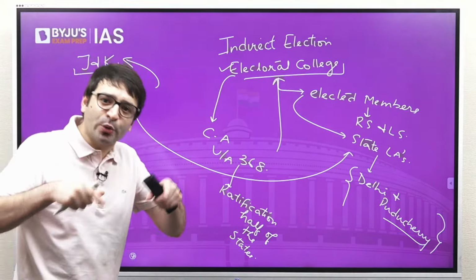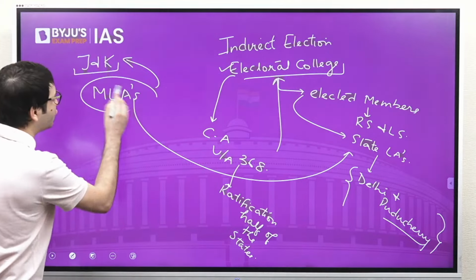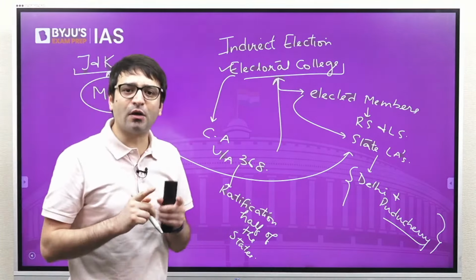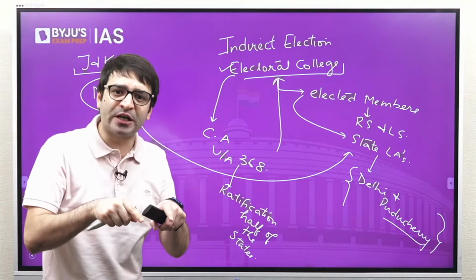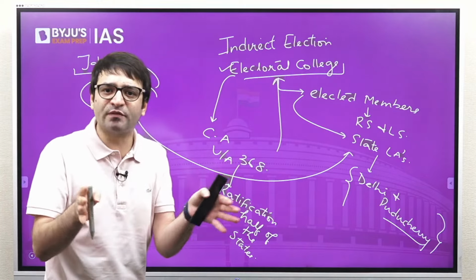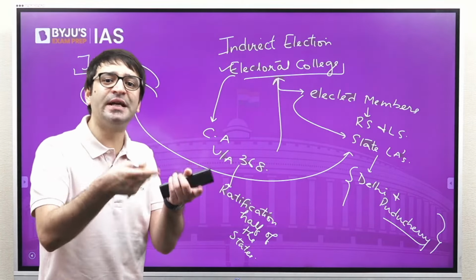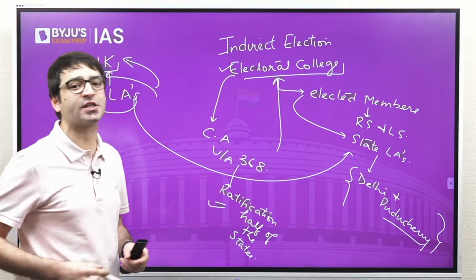Which means if you want to include the MLAs of Jammu and Kashmir in the Electoral College as well, to elect the President of India, you need a constitutional amendment passed by both houses of the Parliament, and at the same time you need ratification by half of the states as well.